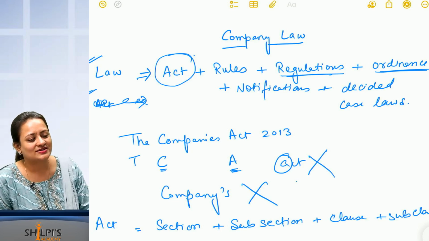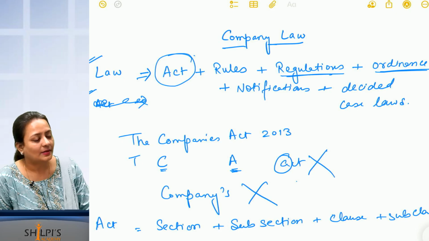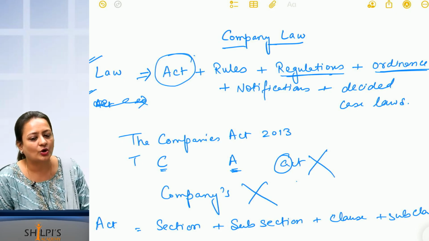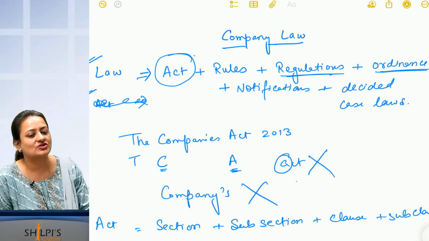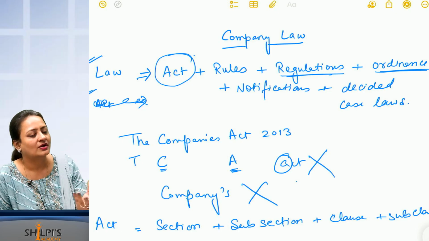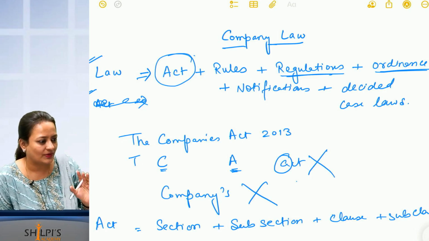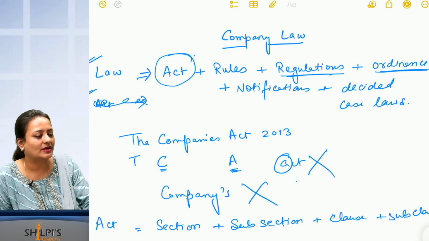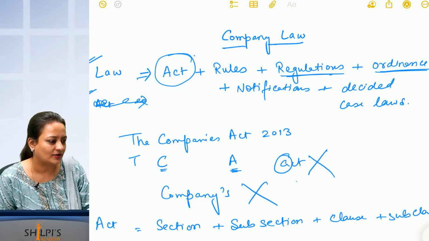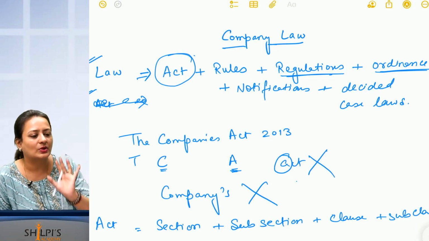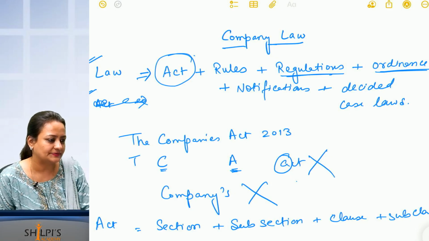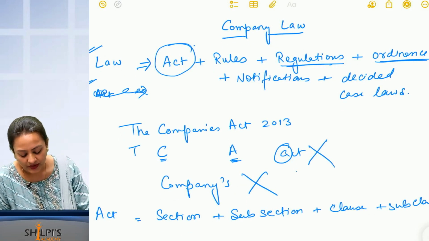So ordinance is something when parliament is not in session and an act cannot be passed. So in emergency situations when parliament is not in session, directly the president makes that rule, and it is active till the parliament comes in session and makes it an act. So for a temporary period it will be known as an ordinance. Okay, next is your